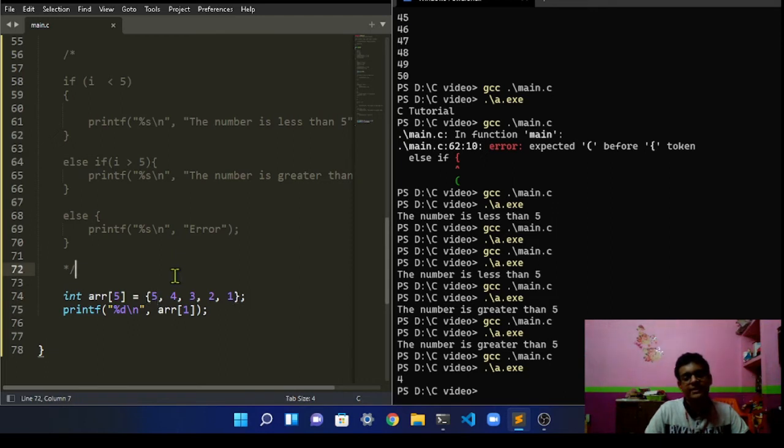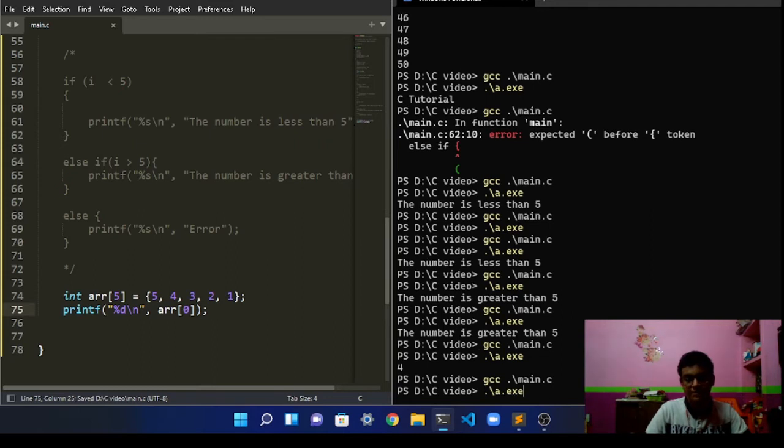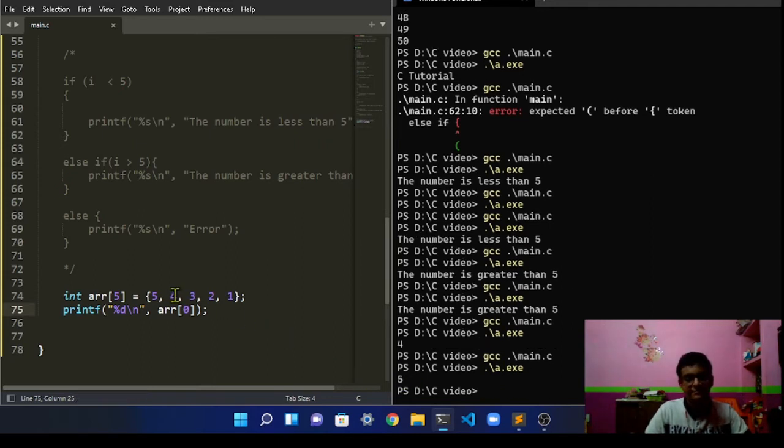It doesn't work like that. In basically all the languages, counting starts from 0. So if I do 0 over here, compile it and run it yet again, then it will show 5 over here. Like 0, 1, 2, 3, so if we want 2, we have to write 3 over here. So this is how this language works.